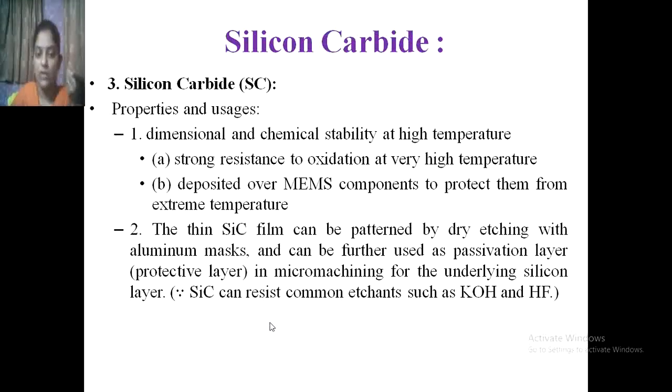So silicon carbide is used to protect the main structure from the outer environment. In micromachining, for the underlying silicon layer, SiC can resist common etchants such as KOH and HF.